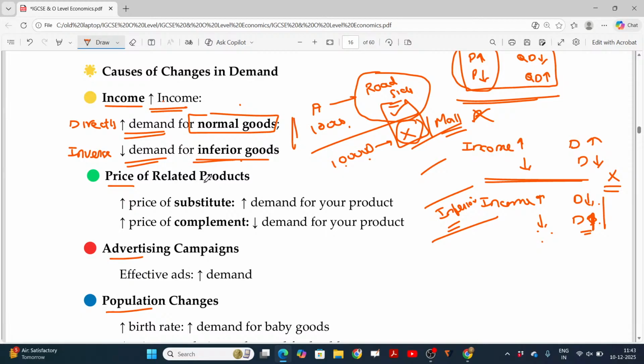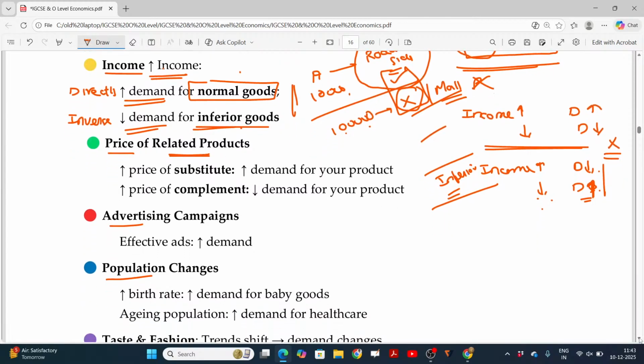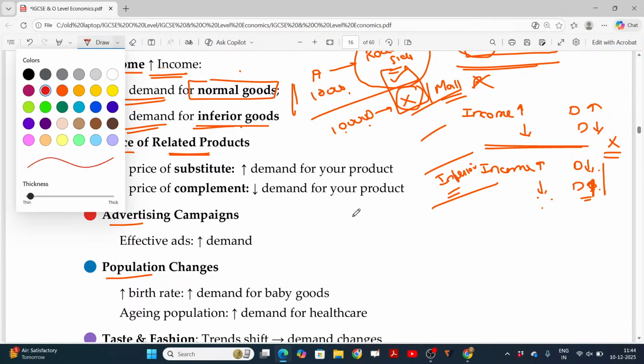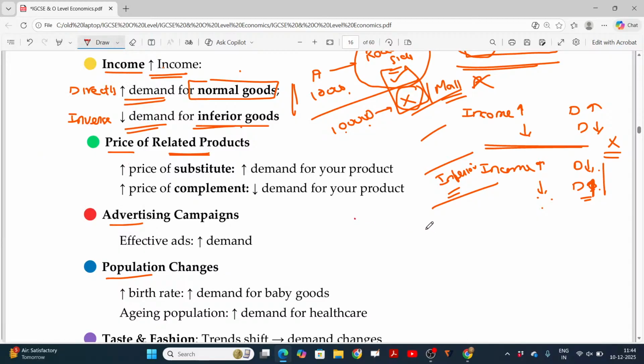Now we'll move on to the price of related products. What are related products? Assume pen and ink.